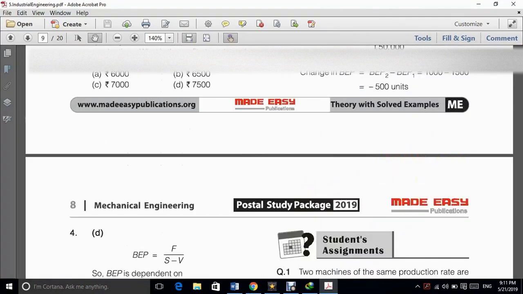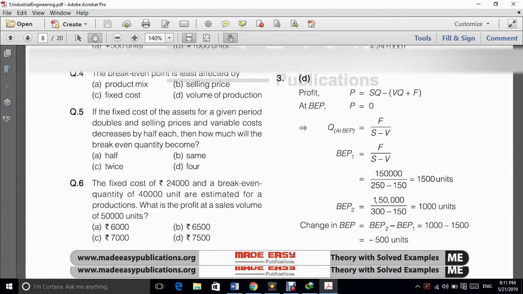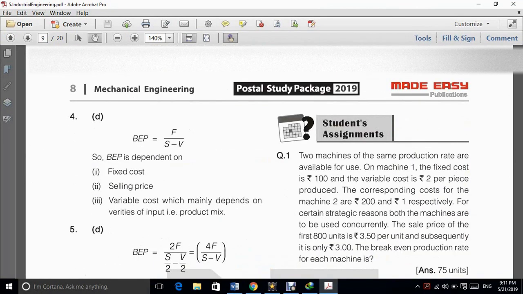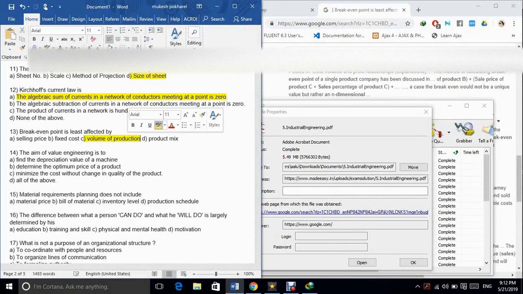13. Break-even point is least affected by A. Selling price. B. Fixed cost. C. Volume of production. D. Product mix. The correct answer is option C.